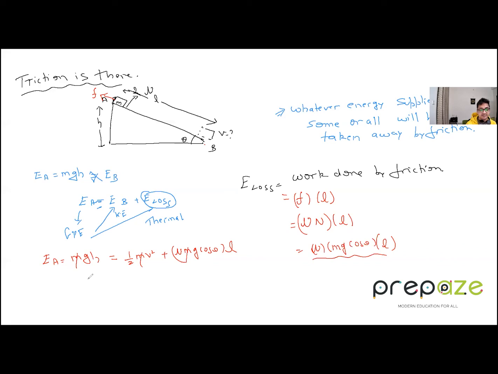What is the velocity now? You can do the calculations. Basically, it will be 2gh minus 2 mu g cos theta L. So 2 I can take common: 2 times gh minus mu g cos theta L, and g also you can take common. That's no issue. And the square root of that will give you the velocity at the bottommost point. Understood, right? Obviously, L can also be converted because we have h, so you don't have to introduce another variable. You can easily solve that. So this is the idea. Whenever there is friction, we have to consider the loss in energy as well.